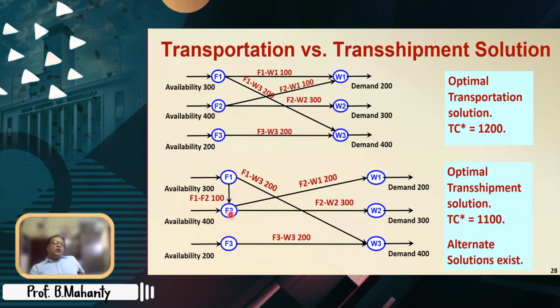Probably F1 and F2 are in the same premises, and as such maybe sharing the same kind of setup. So therefore F1, F2, but they are separate, so instead of making F1 put some effort to send to W1 and F2 separately making some effort to send to W1, let F1 send its material to F2 and F2 then send it, 200. And we have seen an alternate solution.